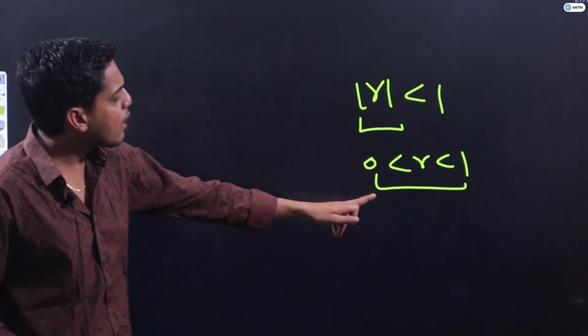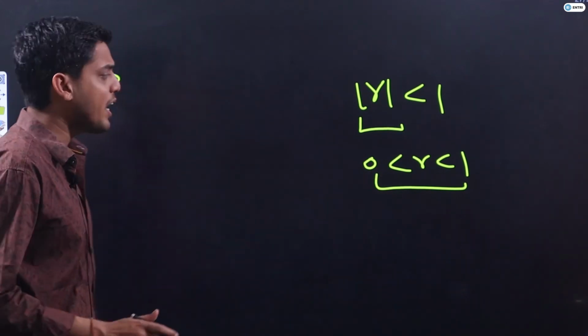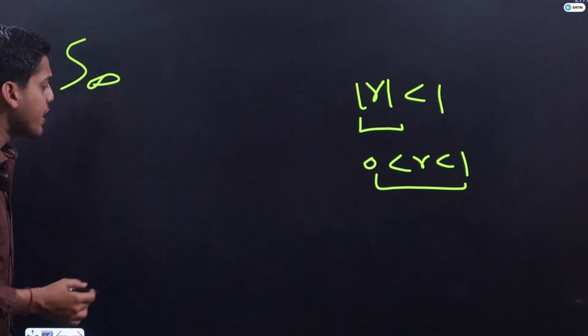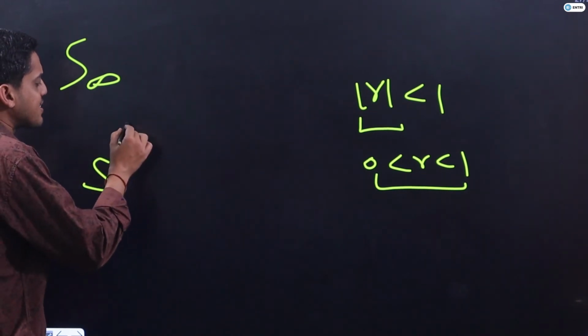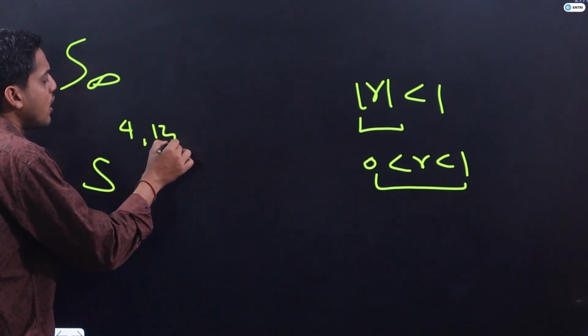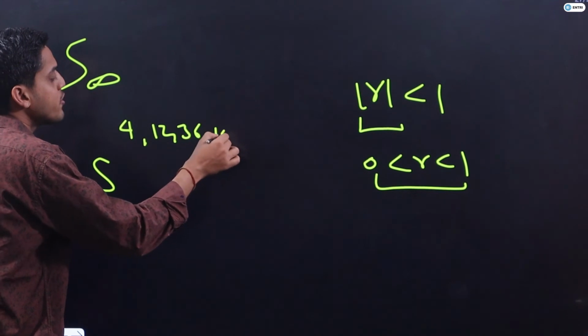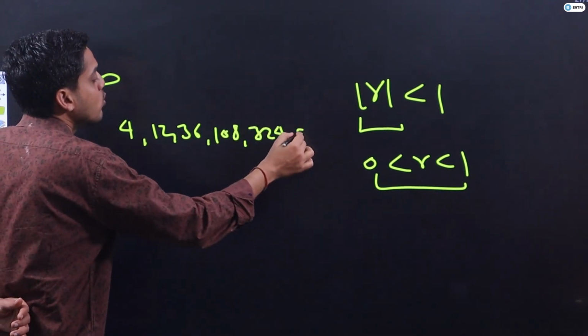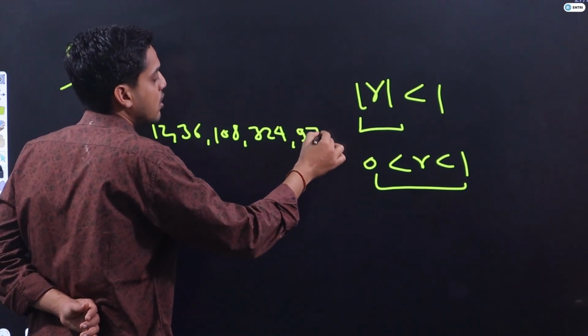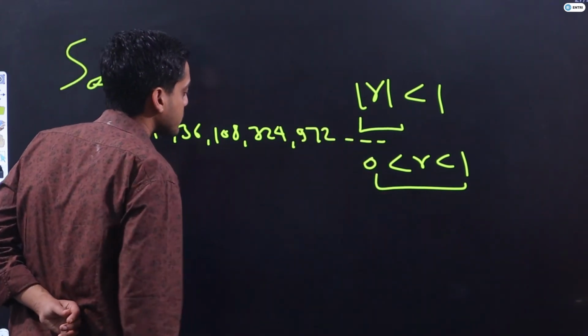Sir, why are we calculating only in this case? Beta, if your r is greater than 1, then what will your sum be? Okay, let's take one example: 4, 12, 36, 108, 324, 972 and so on.